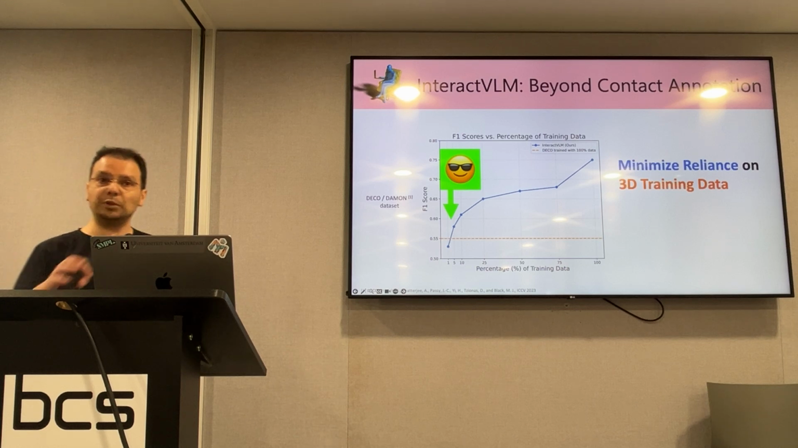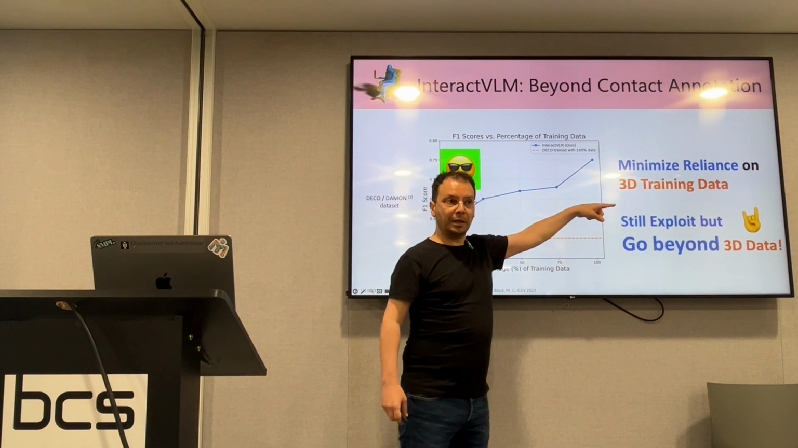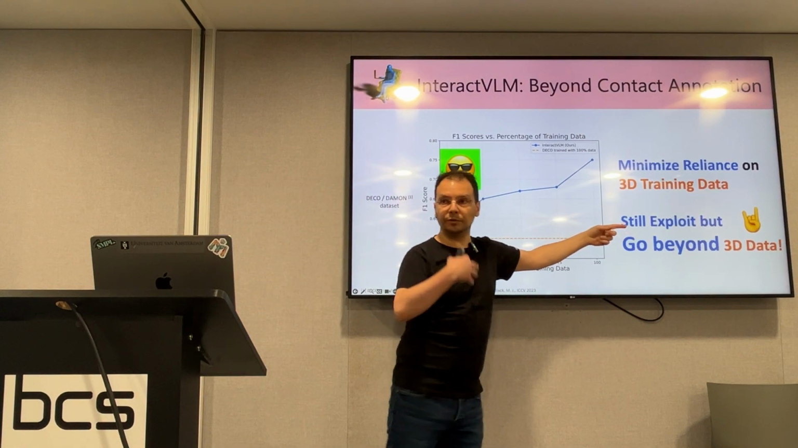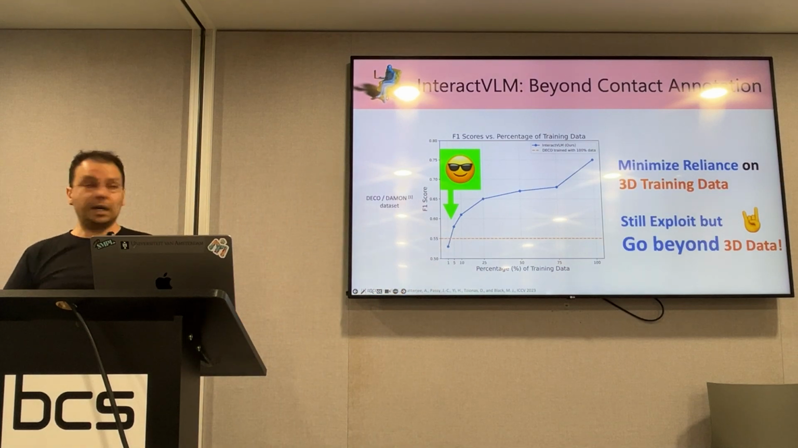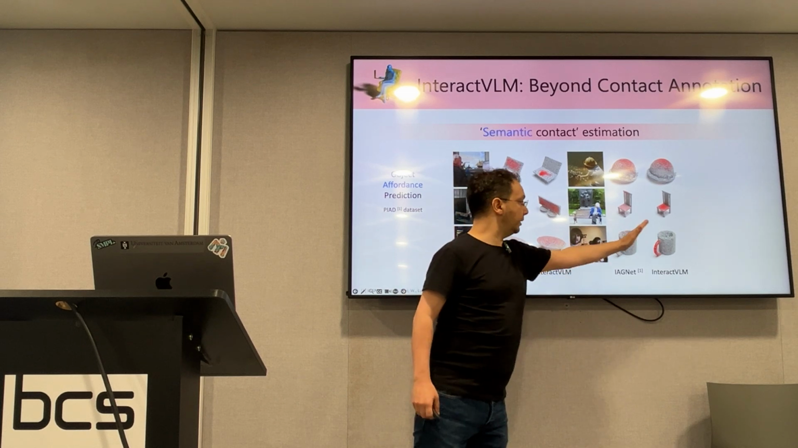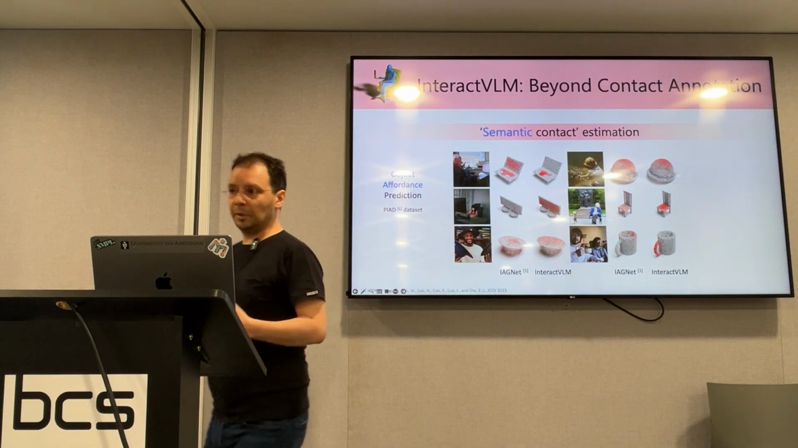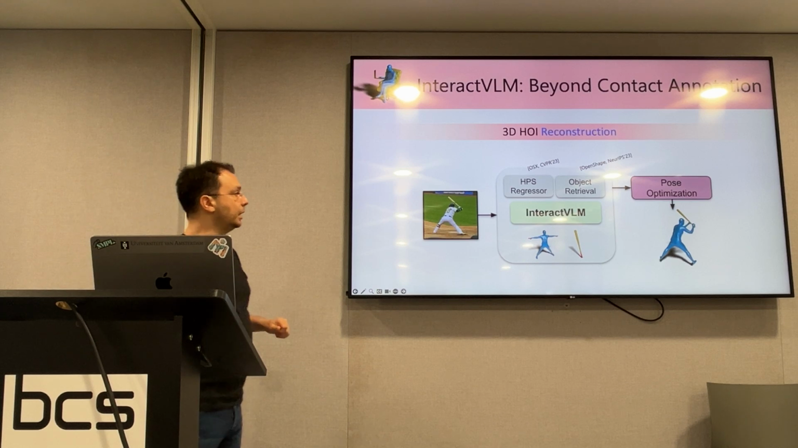And don't get me wrong, we should still be using the 3D annotations. We should still be exploiting them, but we can go well beyond this to build much stronger models. We can also detect contact onto the object. We will not stay long on this, because eventually we want to exploit this for reconstruction. This is what we care about.